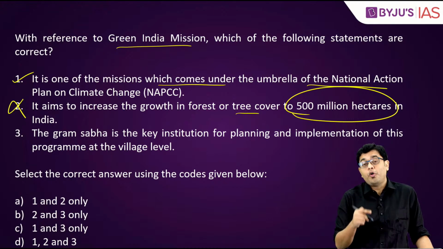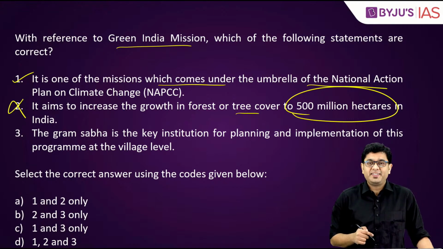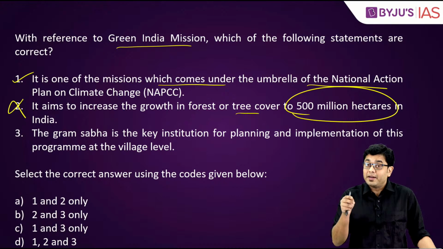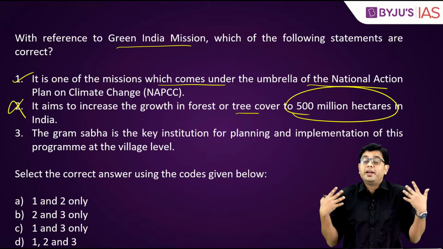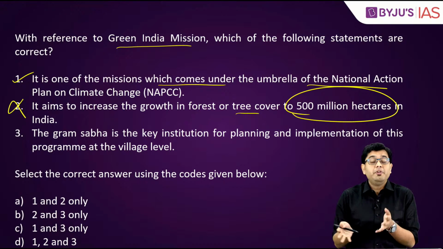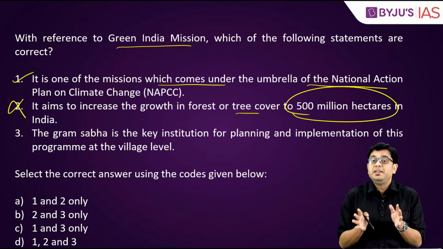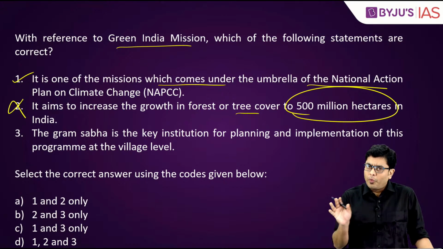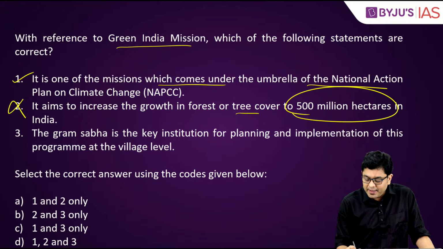Such statements are oftentimes found in the prelims exam as well, where we get afraid by looking at the data point and think, okay, we have not learned that, but if you apply logic, it will immediately make sense. So what is the target? The target is 5 million hectares.